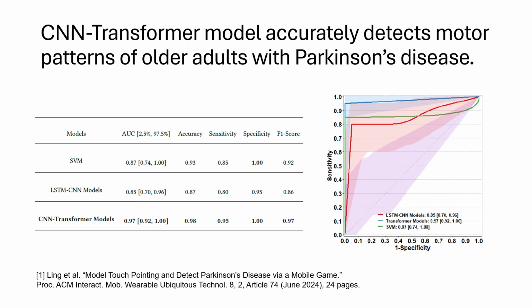A recent published research shows that the CNN transformer model is effective in detecting Parkinson's disease users' input patterns. It has an accuracy of 98% and an AUC of 0.97. I selected this model because of its high performance.